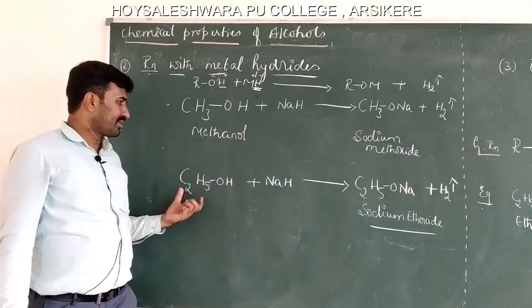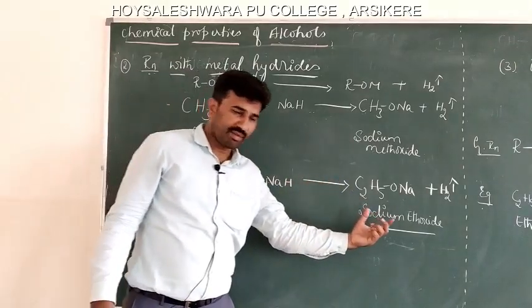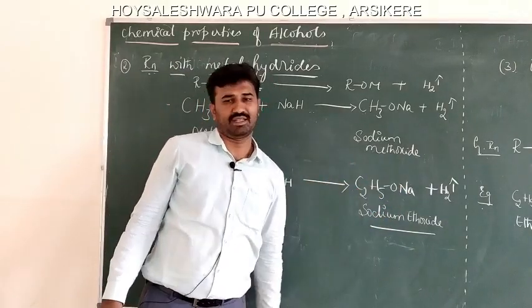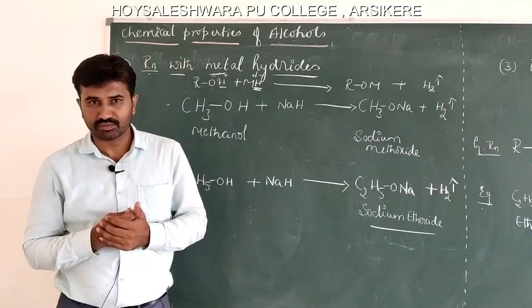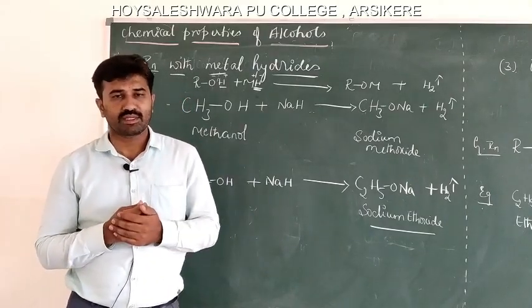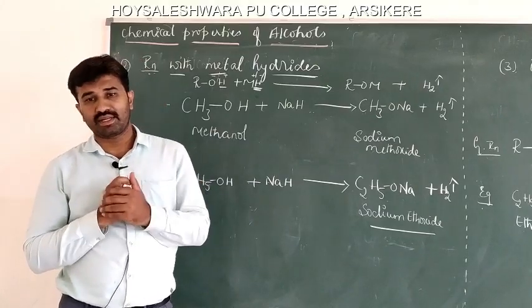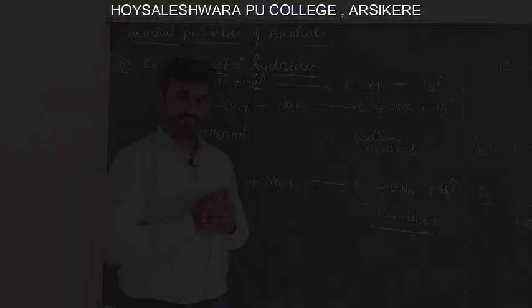The next example, ethanol reacts with sodium hydride to form sodium ethoxide, and hydrogen gas is liberated. In a general way, alcohols react with metal hydrides to form metal alkoxides, liberating hydrogen gas.